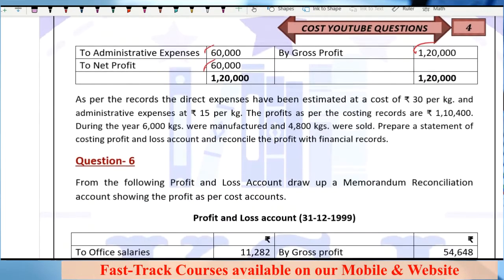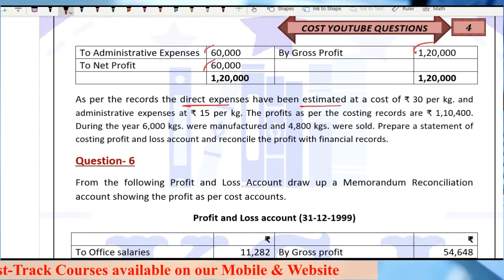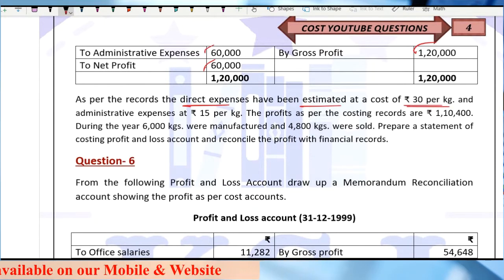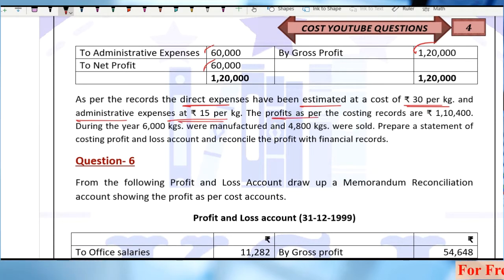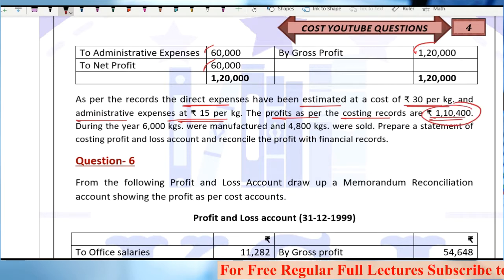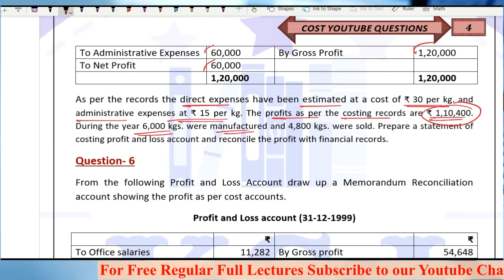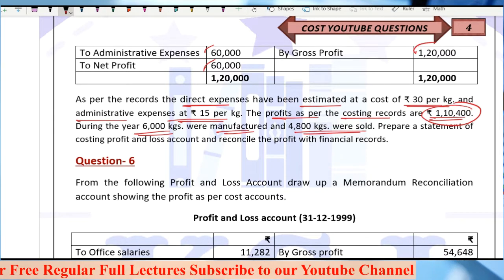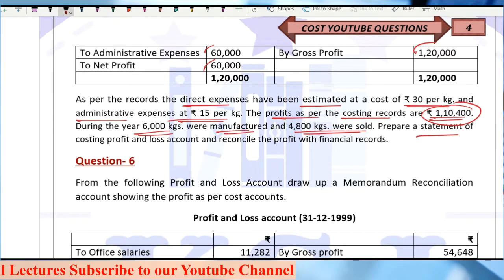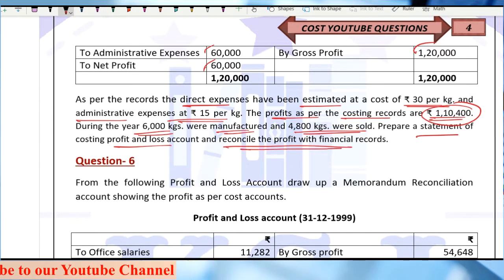As per the records, the direct expenses have been estimated at a cost of 30 per kg and the administrative expenses at the rate of 15 per kg. The profits as per the costing records are 1,10,400. During the year, 6,000 kgs were manufactured and 4,800 kgs were sold. Prepare a statement of costing, profit and loss account and reconcile the profit with the financial record.